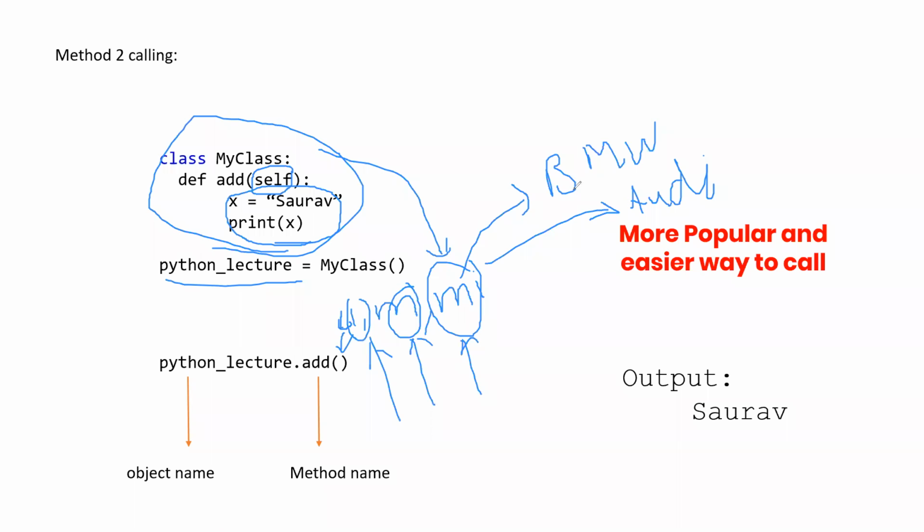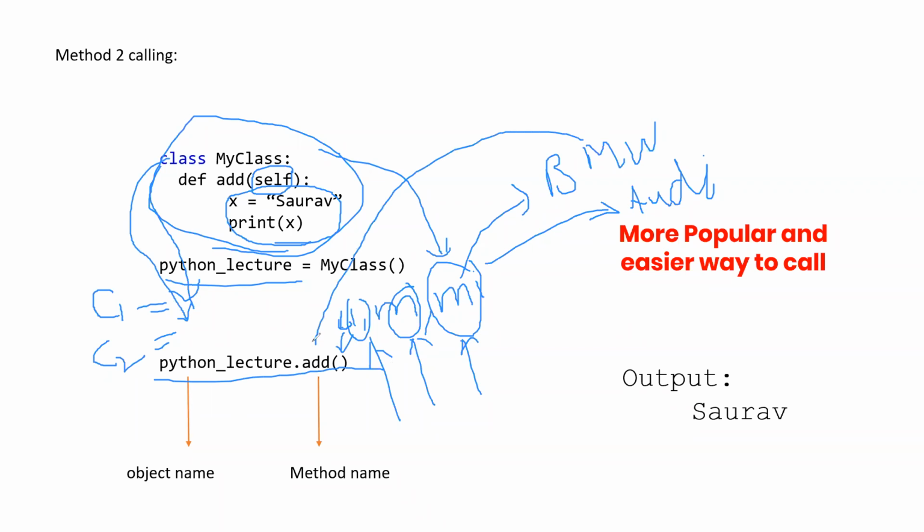Now we will create an object, C1, which will use this class. We will see this in more detail in today's class. We will pass this here, and then we will create C2 and pass it here again. Once we pass the BMW and the next time the Audi. So they are using the same class, but their values are different. Once it will have the value of the BMW, and the other time the value of the Audi A3 Corvette.